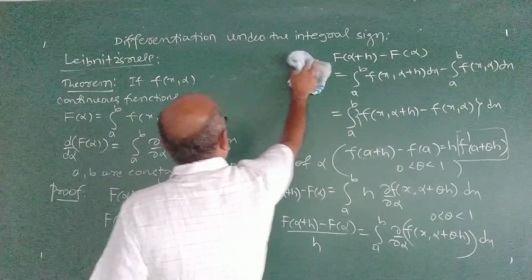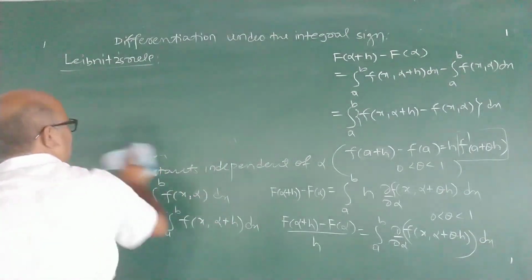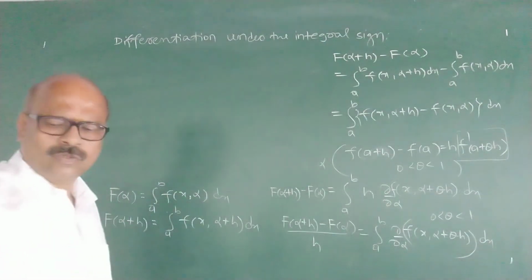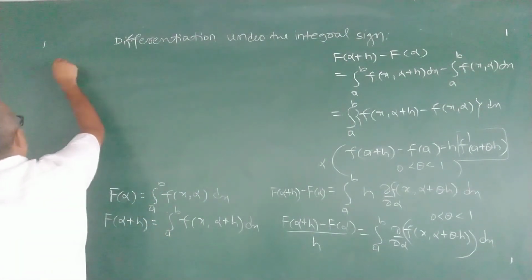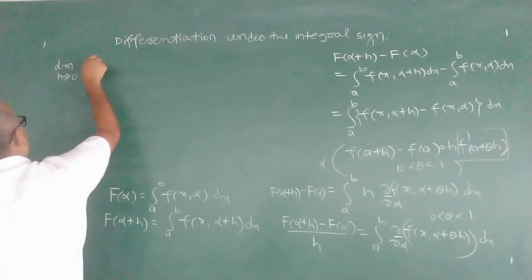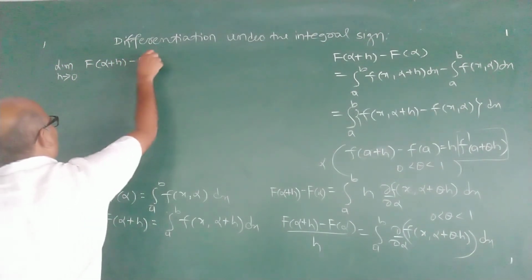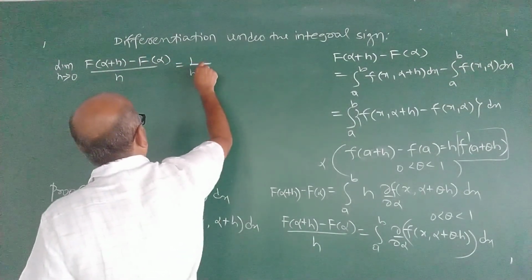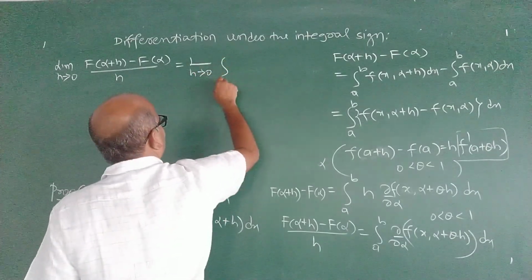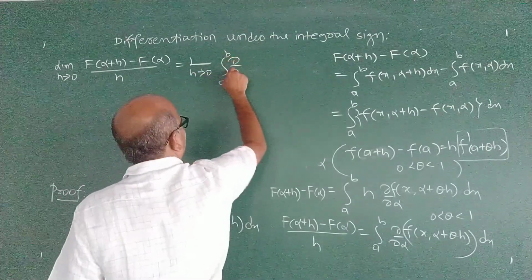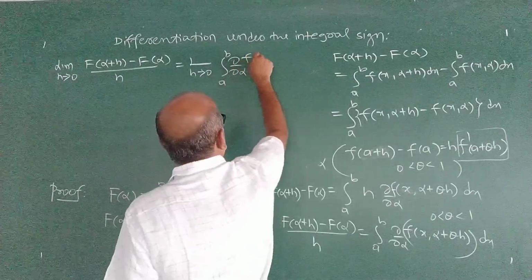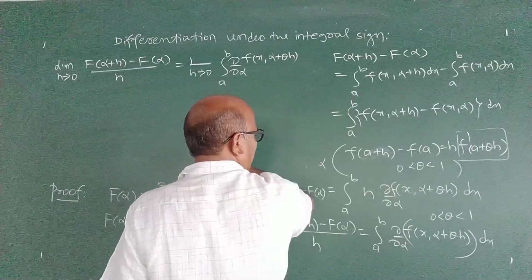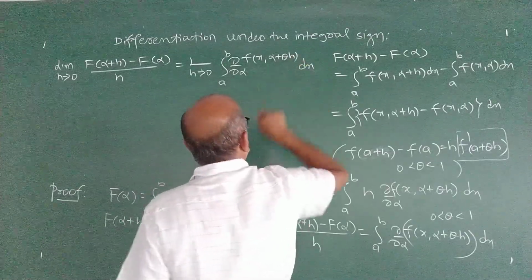Now we consider the limiting case. Take limit as h tends to 0. Limit h tends to 0, f of alpha plus h minus f of alpha upon h is limit h tends to 0 integral a to b dou by dou alpha of f of x, alpha plus theta h, with respect to x.